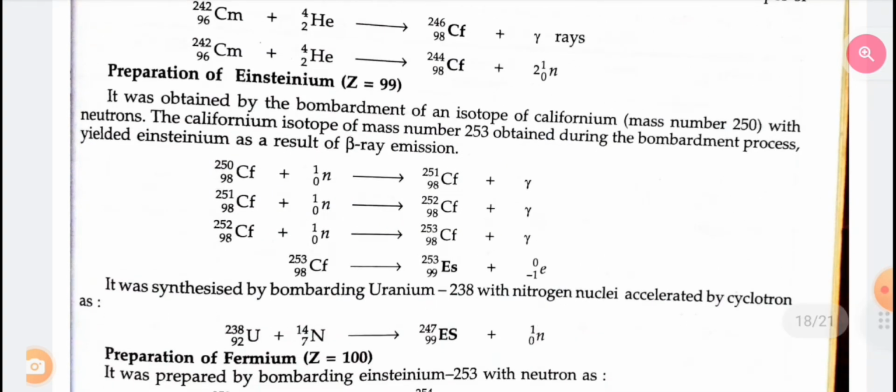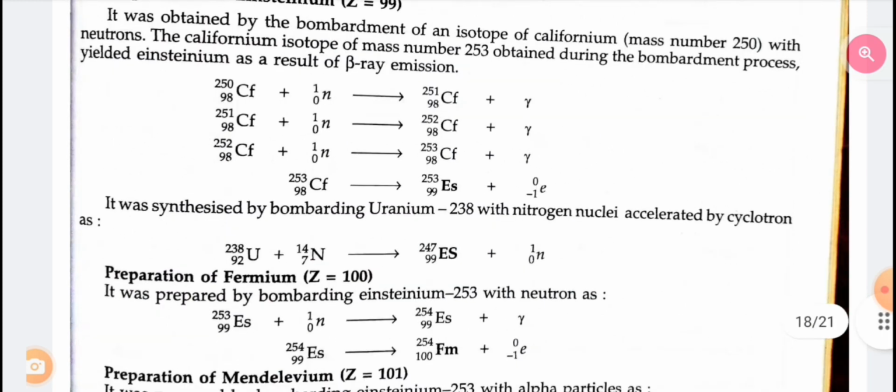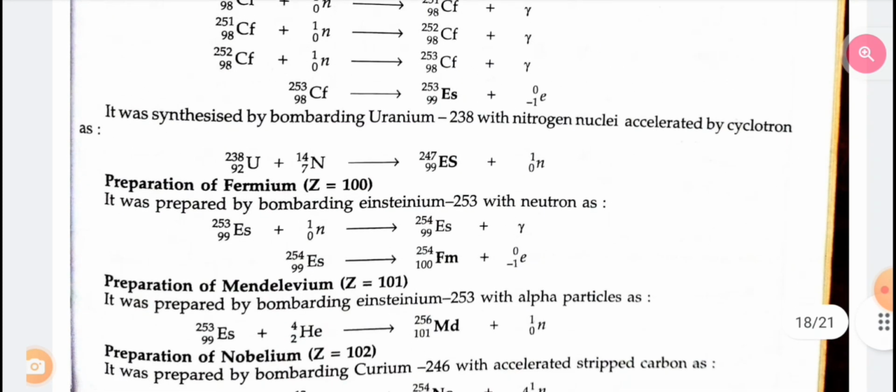Preparation of einsteinium. It was obtained by the bombardment of an isotope of californium-250 with neutrons. Californium isotope of mass number 253 obtained during the bombardment process yielded einsteinium as a result of beta ray emission. It was synthesized by bombarding uranium-238 with nitrogen nuclei accelerated by a cyclotron.